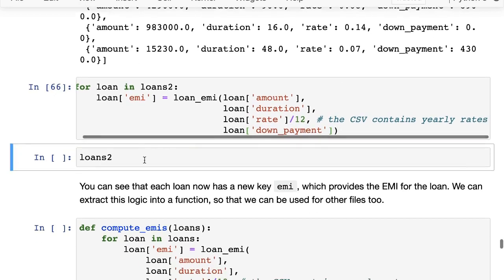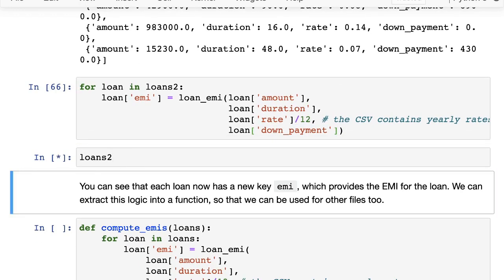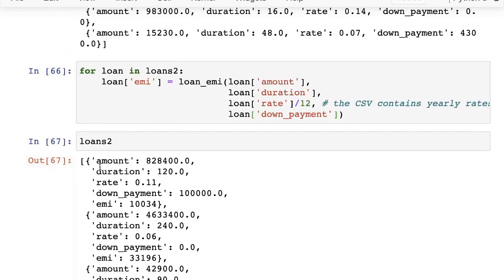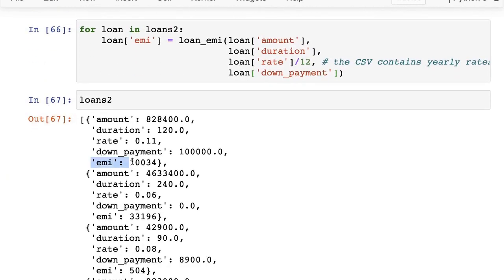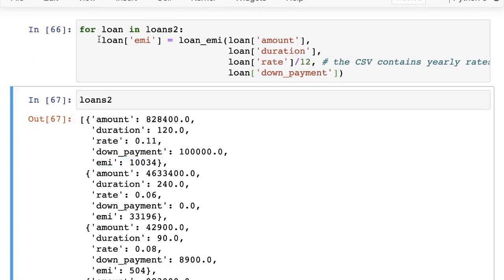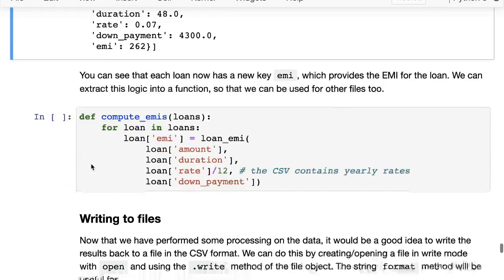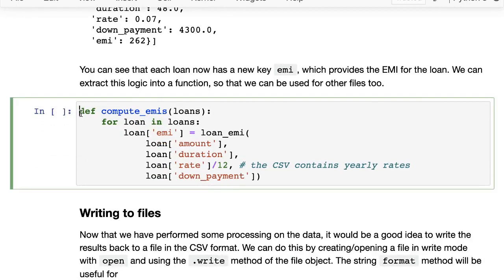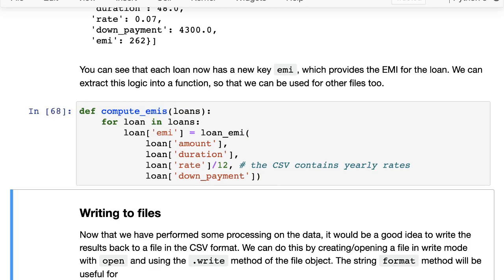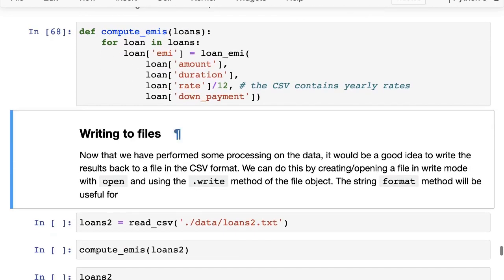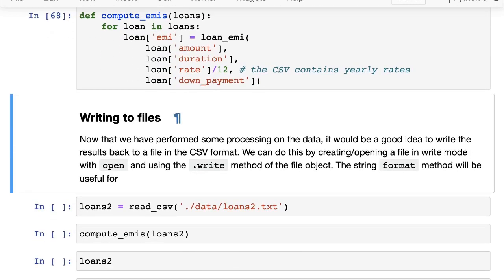So we take all of these, and now you can see that loans2 contains not just the amount, duration, rate, but it also contains the EMI, right? So just in a single for loop, we have now calculated EMIs for all the loans. And we can actually take that and put it into a function, so that you can read a list of loans from any file, and then pass it into the compute EMIs function, and that will add the EMI inside those loans. Okay, so great. Now we have defined functions to compute the EMIs.